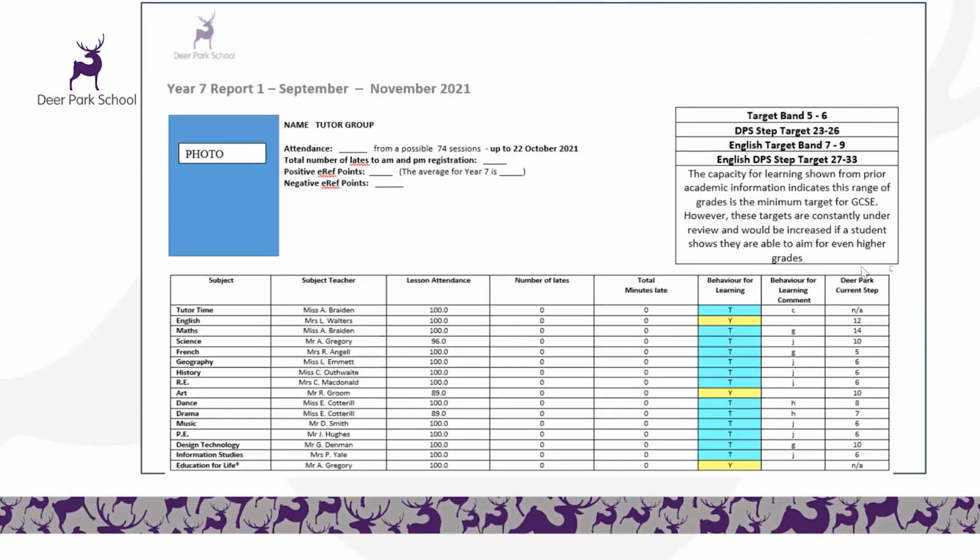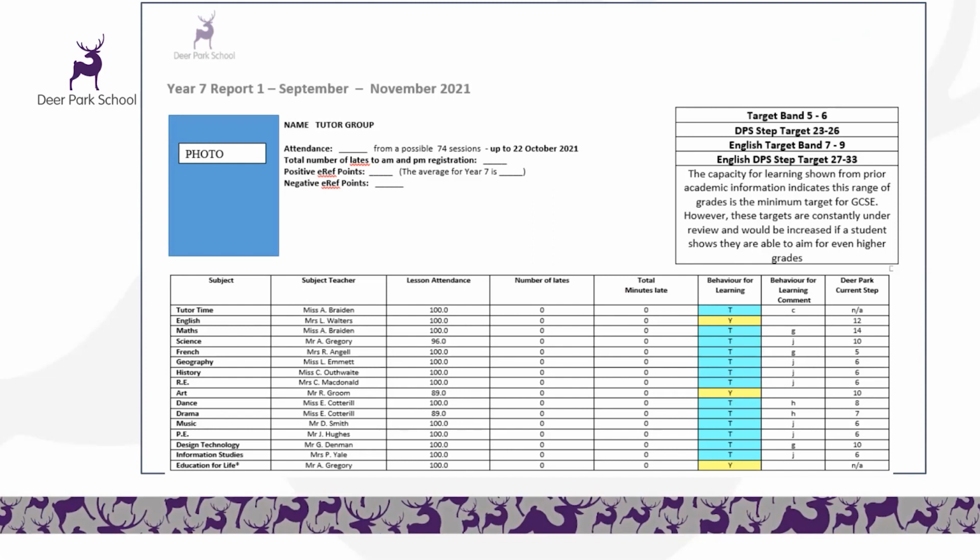In Year 7, we have here our Deer Park current step. And this from Report 1 will be a baseline of where they are and where their secondary school journey starts. As we move through the year, you will be able to see the previous data, so you can see where the tweaks have been made and where they've made a difference, or where they still do need to be made.